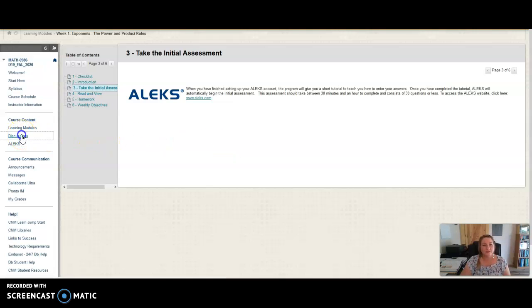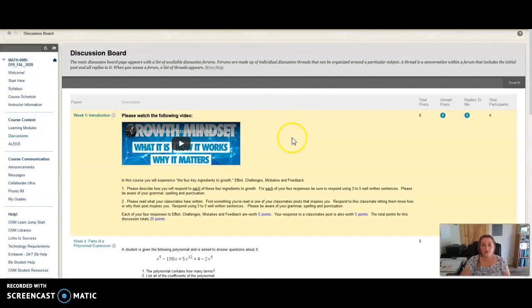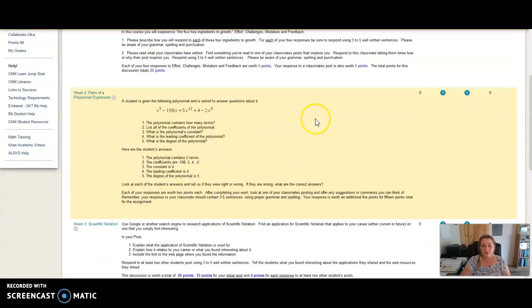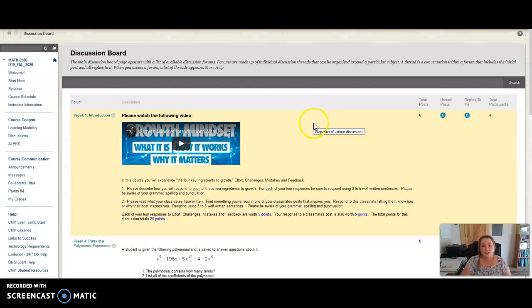Your discussions are going to be over here, so you can just click on whatever your discussions are going to be. Many of our discussions are set up such that you have to post before you can see anybody else's post. So don't be worried if you don't see a post there. Just go in, create a thread, and it'll show you what you're going to do. From there, we have our link to ALEKS. This will take you to the ALEKS software.